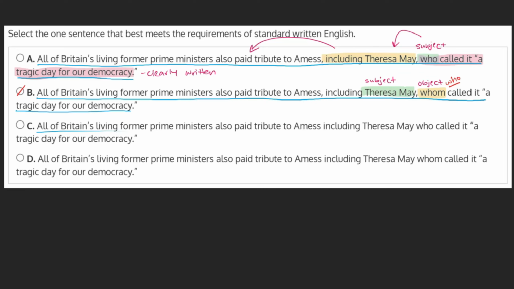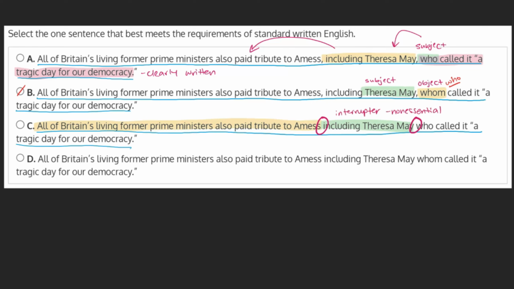C. All of Britain's living former prime ministers also paid tribute to MS, including Theresa May, who called it a tragic day for our democracy. This sentence is missing two commas, one after MS and one after May. Our main clause is all of Britain's living former prime ministers also paid tribute to MS. Including Theresa May is what's called an interrupter. It's not essential to the meaning of the sentence, and therefore needs to be separated from it by a comma.